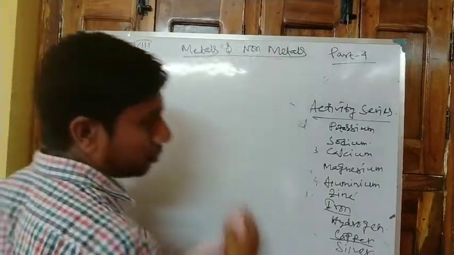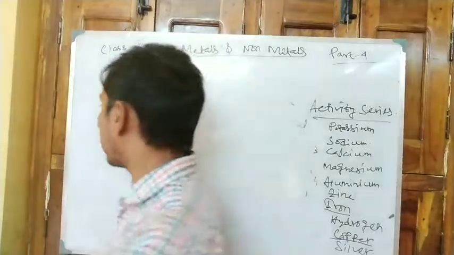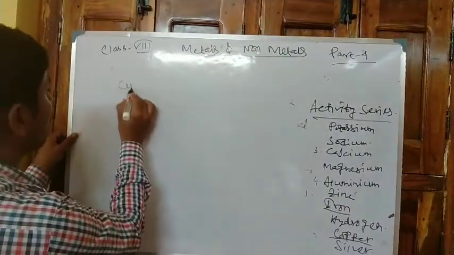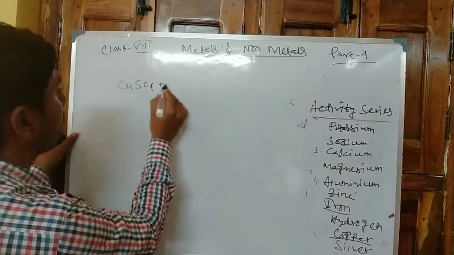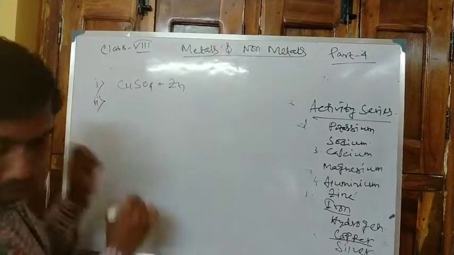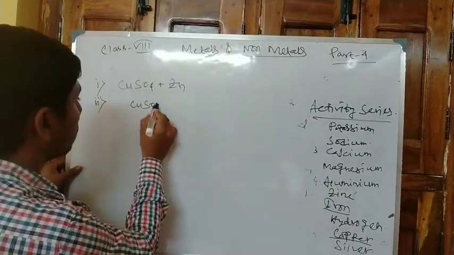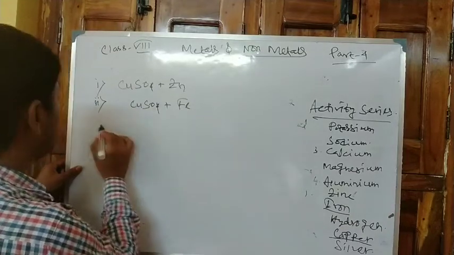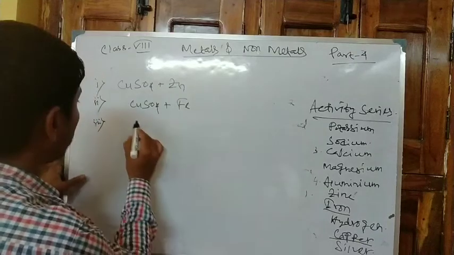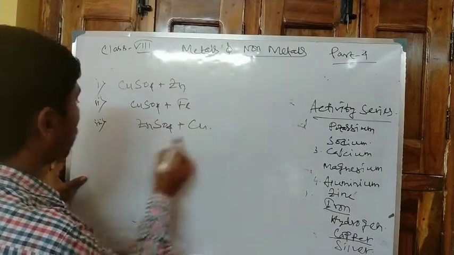Now in your activity there are some examples of which one can displace which. Number 1, copper sulfate plus zinc. Number 2, copper sulfate plus iron, which we have just discussed. Number 3, zinc sulfate plus copper.